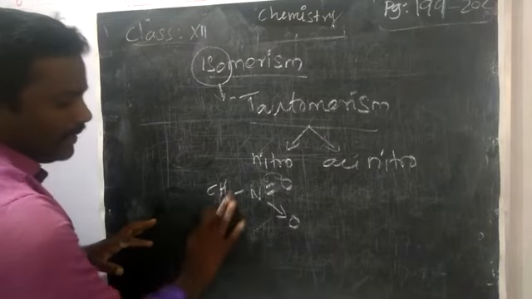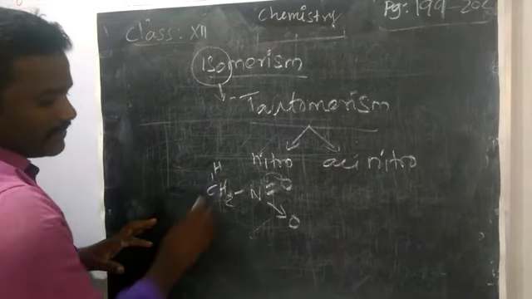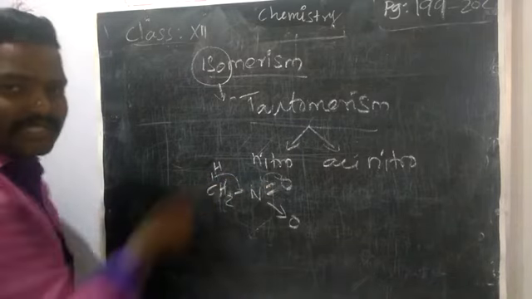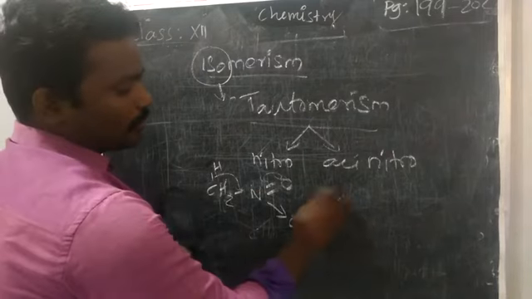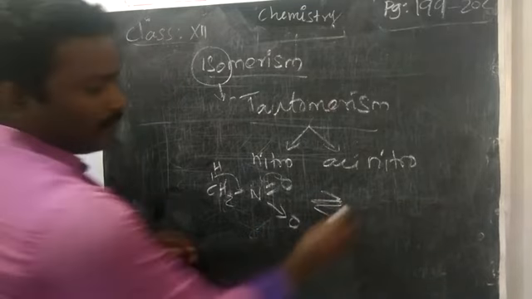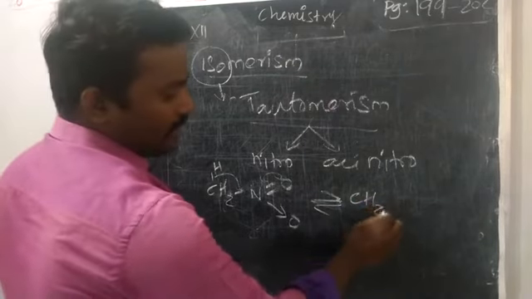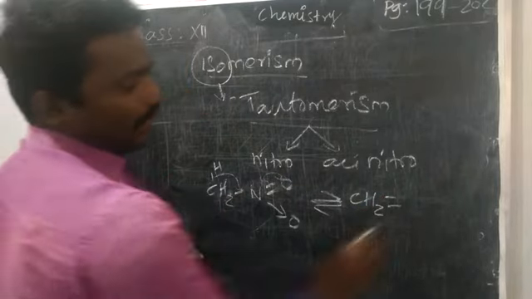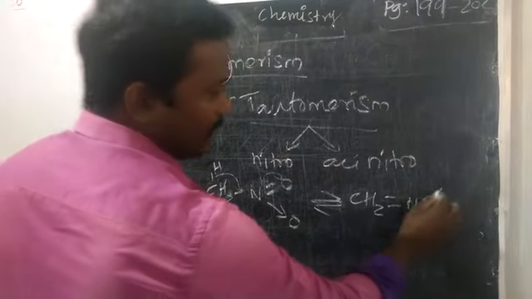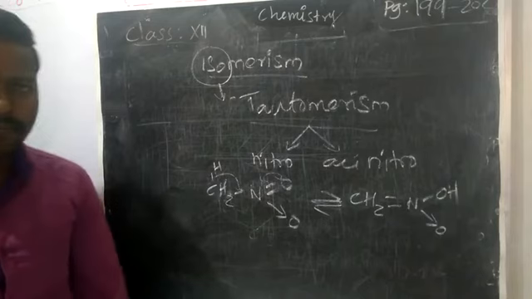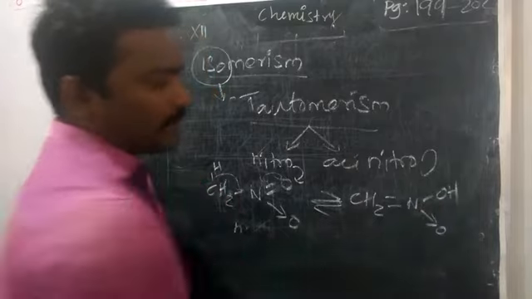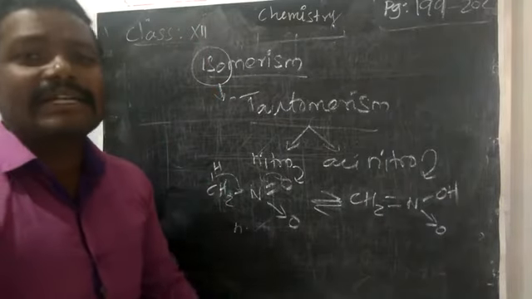It will form an OH group. What will happen? Again, I am telling that CH3, you can split like this, then you shift this bond. This bond you can shift as a minus, and O minus will attach to this hydrogen, becoming an OH group. So it will form the reverse or equilibrium product. What is that? CH3 is reduced into CH2, that is a double bond because of this bond. Then there is no change in the coordinate bond, but here a single bond OH. This is called nitroform. See, this one is called nitroform, and this one is called acinitroform.